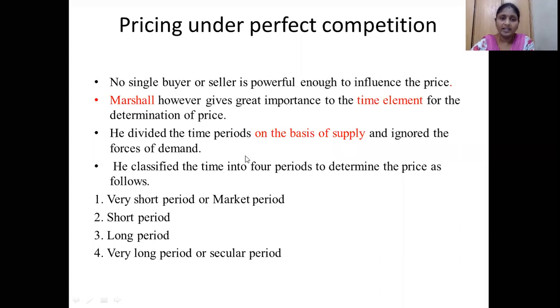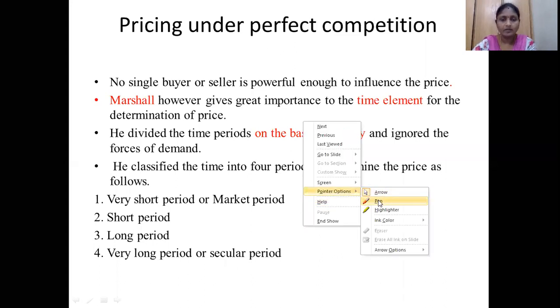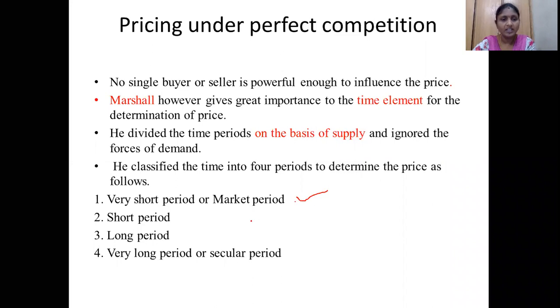So here the time periods are divided based on the supply, and we ignore the forces of demand. What we have ignored in this case is the forces of demand. What we have considered here is the basis of supply. On the basis of the supply, the time periods are divided into totally 4 categories. What are those 4 categories? Very short period. First one is the very short period and second one is the short period.